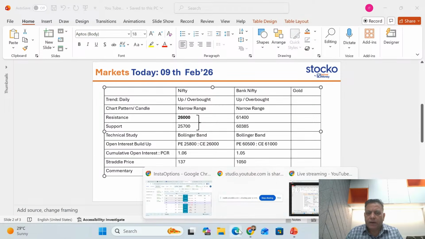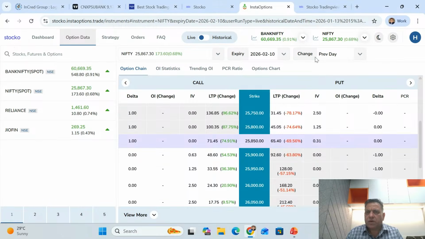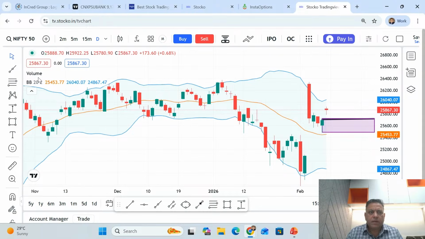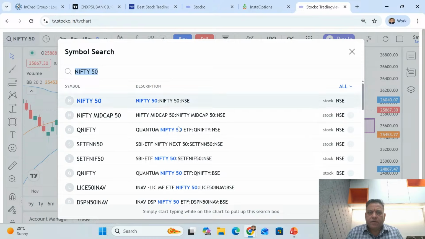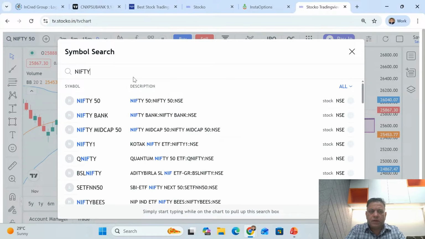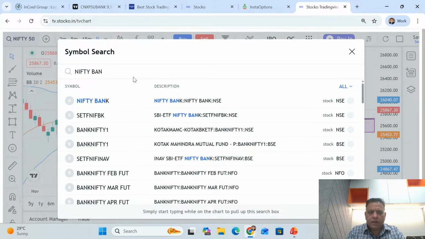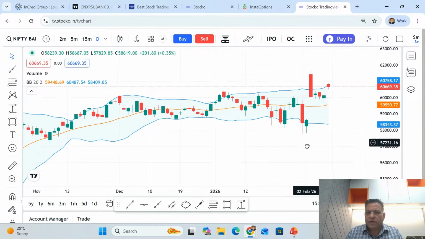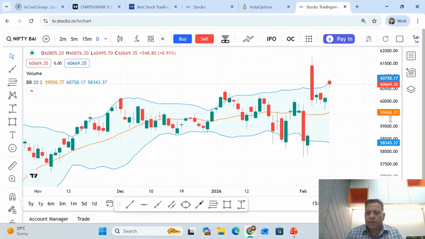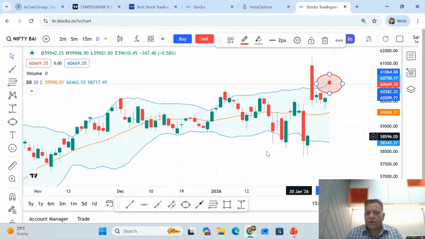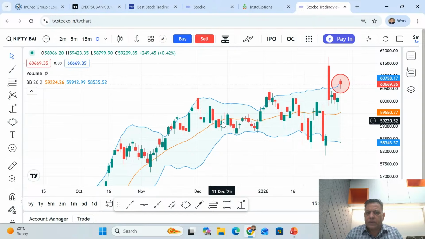On the Bank Nifty part, again, I'll go to my platform, which is the Stocko Incred Money platform. Bank Nifty is showing, let me add the simple Nifty Bank. Yes, I got it. So Nifty Bank, if you see, is just trading sideways. This was an event day, lots of announcements came, so there was a huge gap up, but ultimately it cooled off. So Bank Nifty is also at or around the overbought as far as daily Bollinger Bands are concerned.